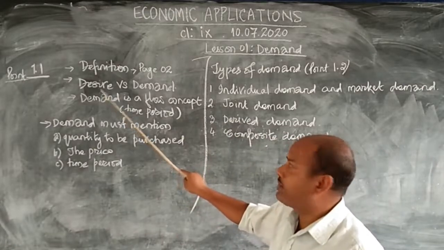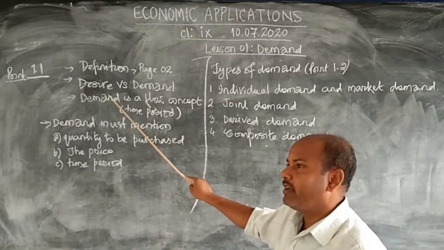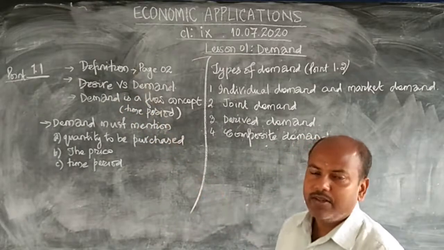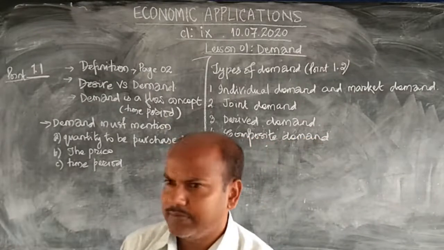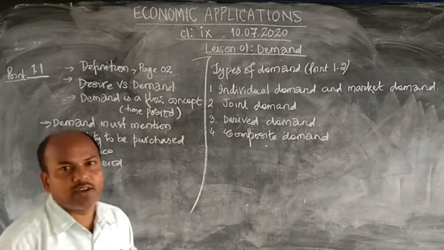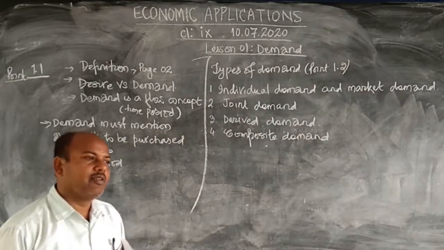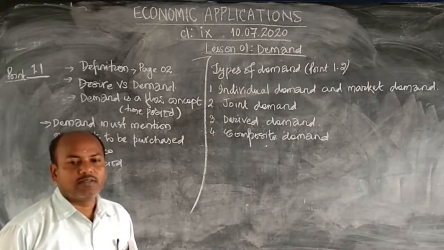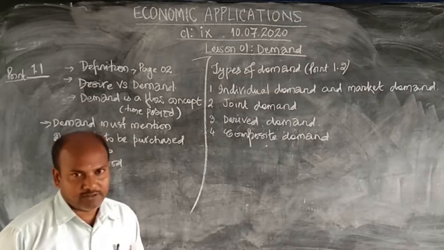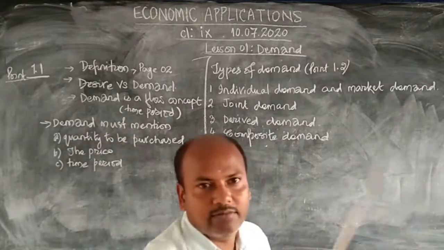I have written here demand versus desire. So let's come to this. What is a desire and what is a demand? When you want to buy something and you cannot do that, most probably we may not have enough wealth. I want to buy a bungalow, I want to buy that entire hill.